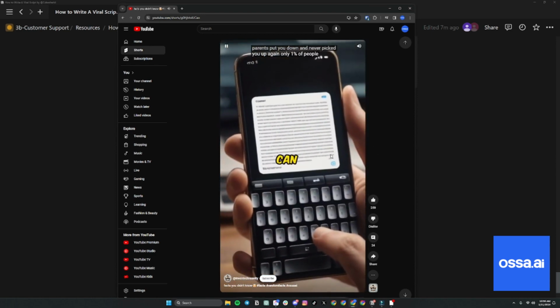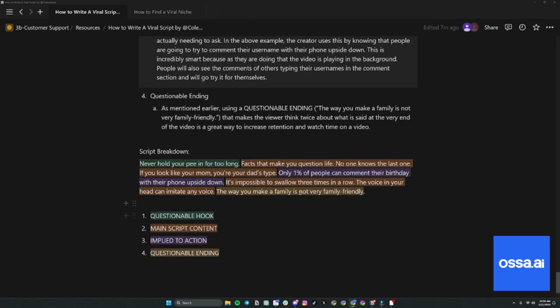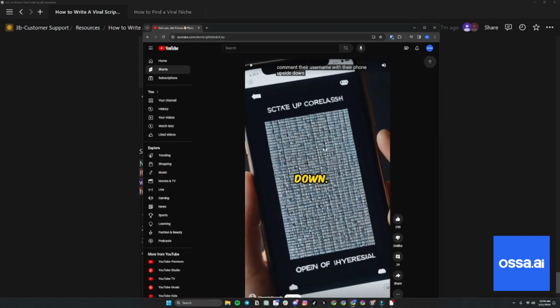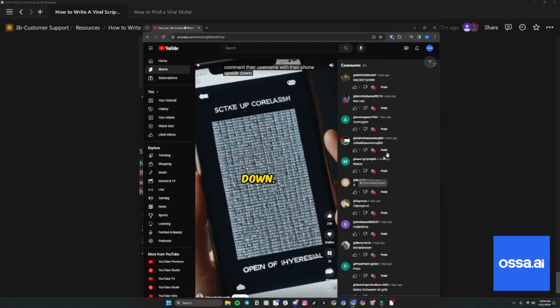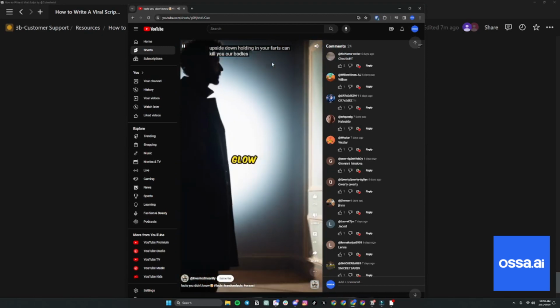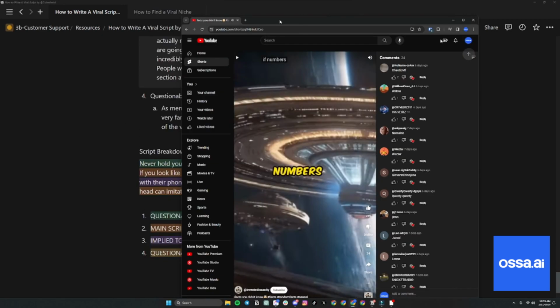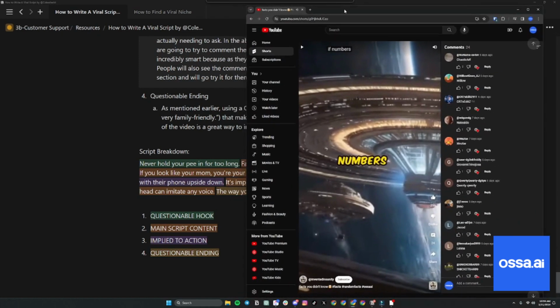Only 1% of people can comment their username with their phone upside down. Once again, he used that again. Only 1% of people can do something with their phone upside down. So people are turning their phone upside down, watching this video, letting it play while they're trying to comment their username. Brilliant, to keep engagement. Holding in your farts can kill you. Our bodies glow in the dark. Our eyes are just too weak to see it. See that? So people might go and try to see if they glow in the dark.